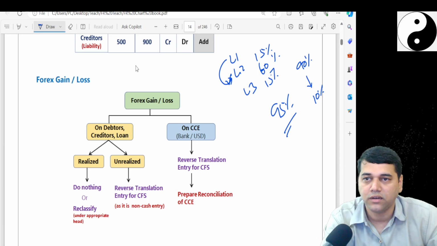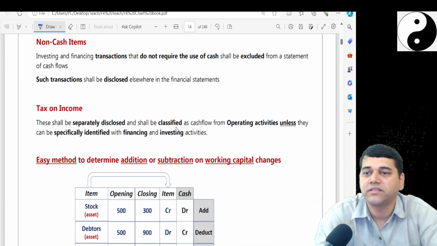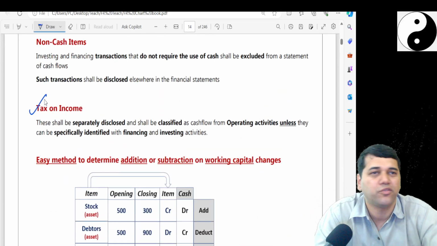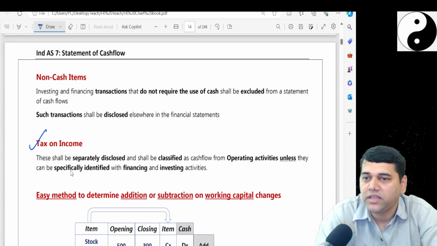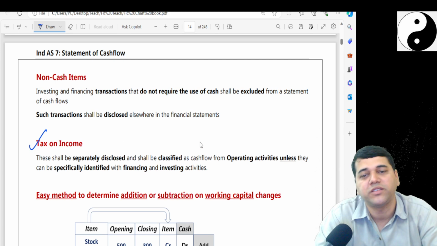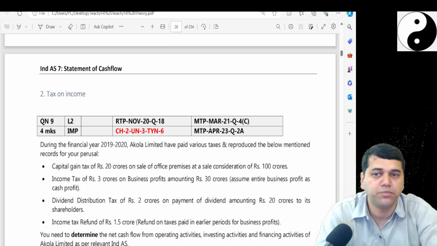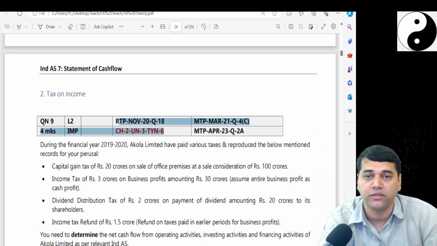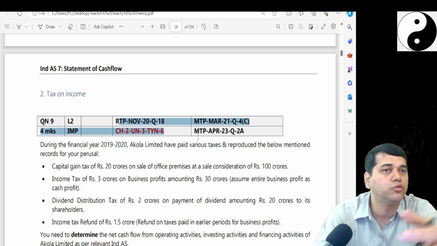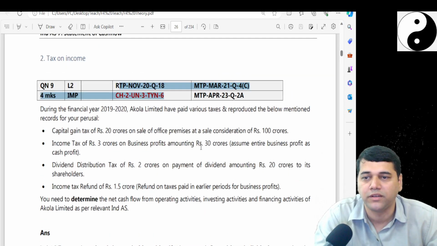So now, before we proceed into this, there is one question left. Before we proceed into the next question, yesterday we discussed tax on income, because we are doing this direct and indirect method. There is one theory left. The theory says that the tax on income shall be separately disclosed under respective heads. So there is one question which may come for your examination, because this has been appearing in your Test Your Knowledge, and MTP, RTP also. We will do this question and then we will do the rest of the practical questions. This is a theory question, one question they have included.